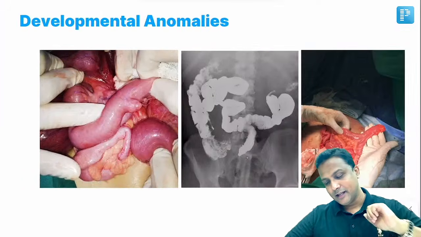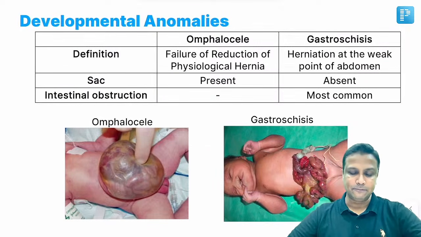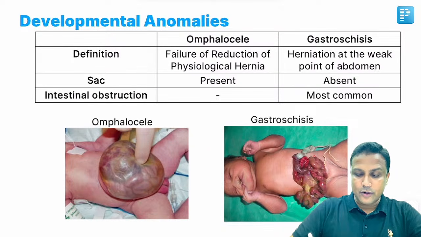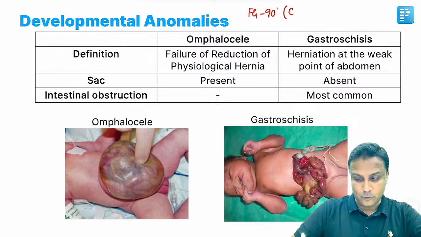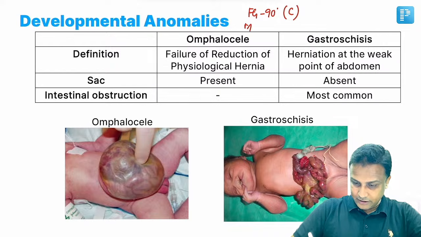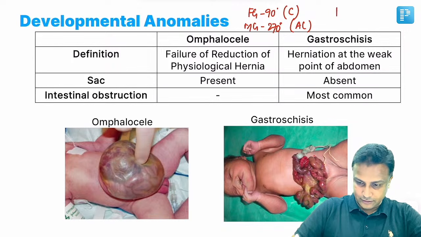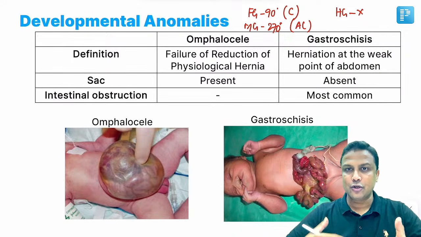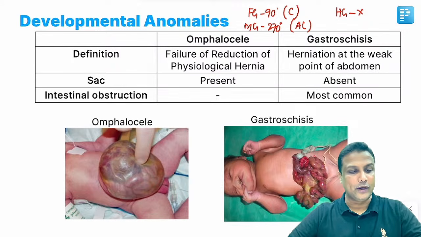Okay. Now moving ahead, the next one, rotation of the gut. You people know very well the rotation of the gut. Yes, of course. The foregut will rotate 90 degrees in a clockwise direction. The midgut will rotate 270 degrees in an anti-clockwise direction, and the hindgut does not rotate. When it comes to rotation of the gut, foregut 90 degrees clockwise, midgut 270 degrees anti-clockwise, and hindgut does not rotate.